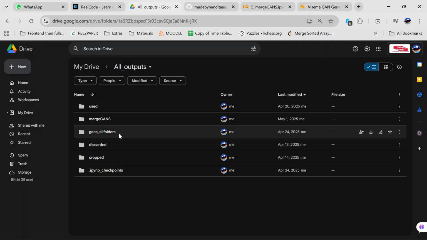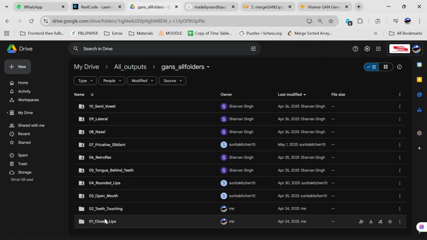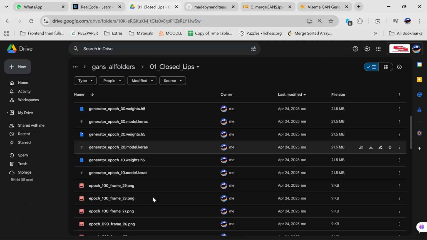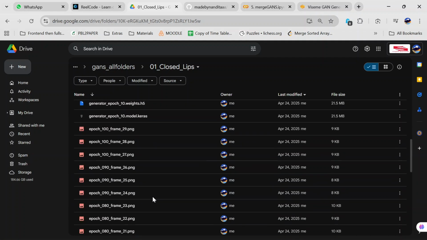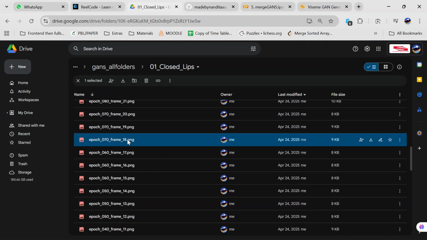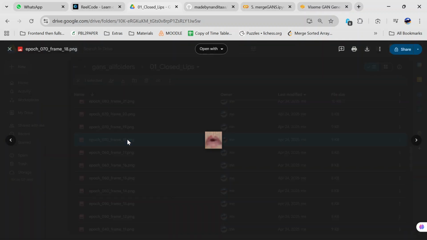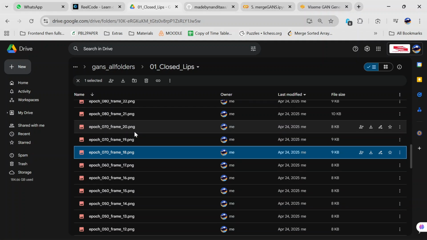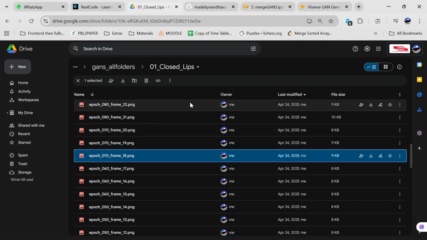And then after training, this is where I stored all my models. Because my runtime was getting disconnected, I stored the generator and discriminator every 10 epochs right here. And while training, I could also see how much it was improving. So if this is the 70th epoch, this is how it is as it's improving. Also each sample has 3 frames, 2 frames, because it was supposed to be a video, so we need chained frames.